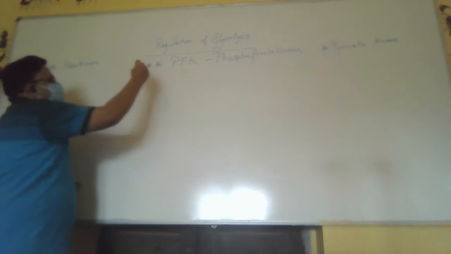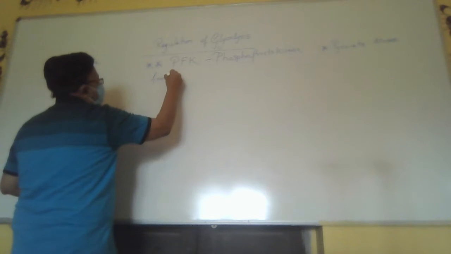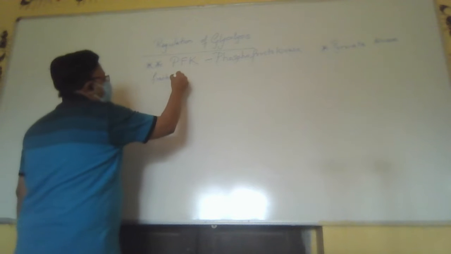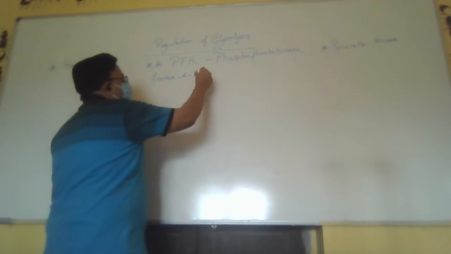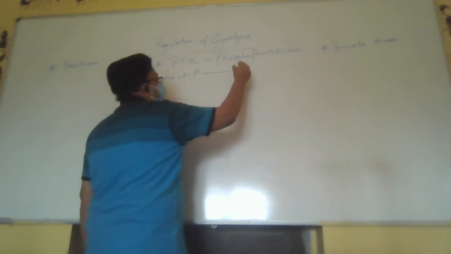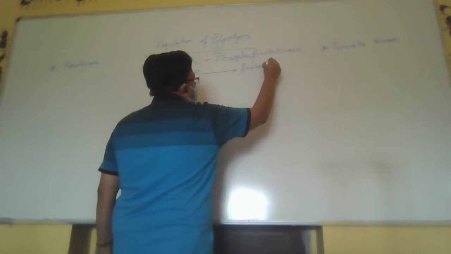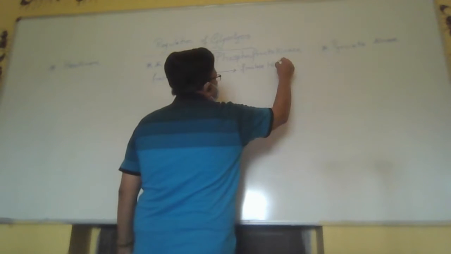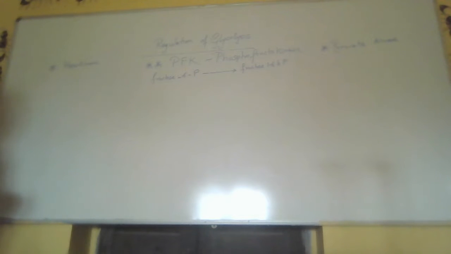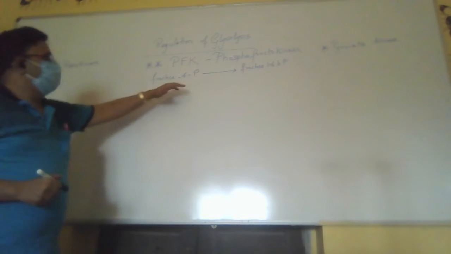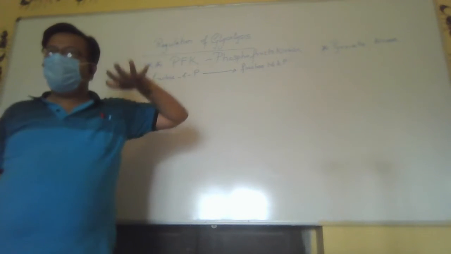This converts fructose 6-phosphate to fructose 1,6-bisphosphate. So fructose 1,6-bisphosphate is at a higher energy level than fructose 6-phosphate.